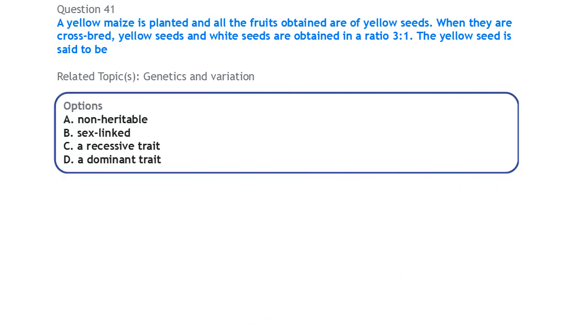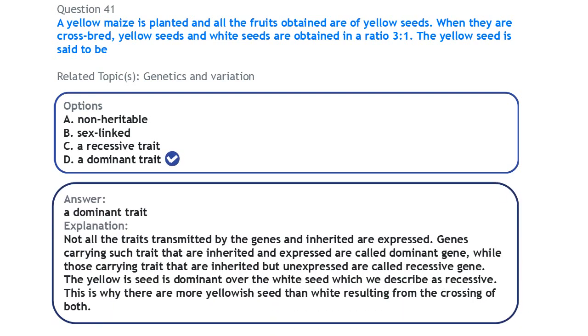Next question. A yellow maize is planted and all the fruits obtained are of yellow seeds. When they are crossbred, yellow seeds and white seeds are obtained in the ratio 3:1. The yellow seed is said to be... Now, because when the offspring from the first set were crossed, we got a white seed, that means that the white seed has been there from the beginning.